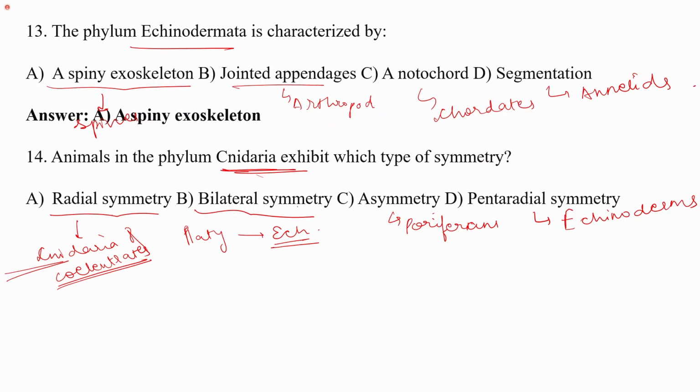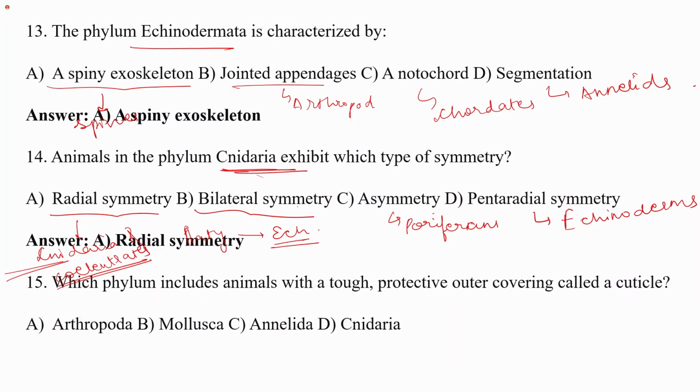If I talk about arthropods, it should immediately come to my mind that they have jointed appendages. If I talk about any soft-bodied animal, mollusk should immediately come to my mind. So this is how you have to remember each and every animal belonging to any phylum by heart. So animals in the phylum Cnidaria have which type of symmetry? They have radial symmetry.